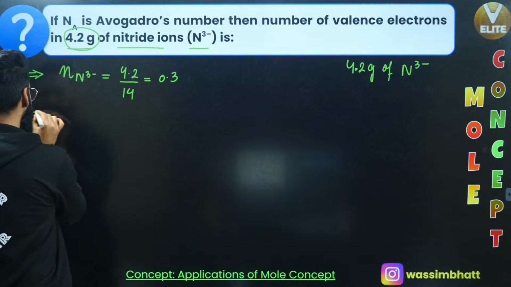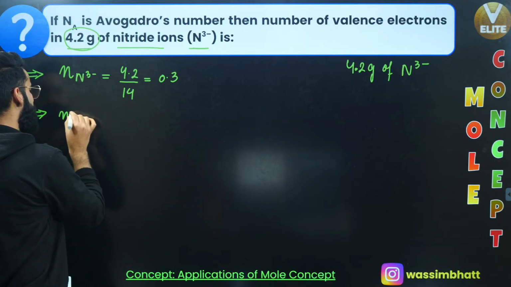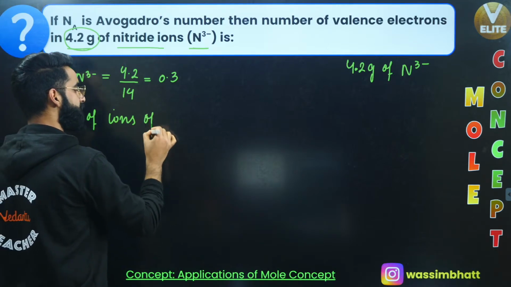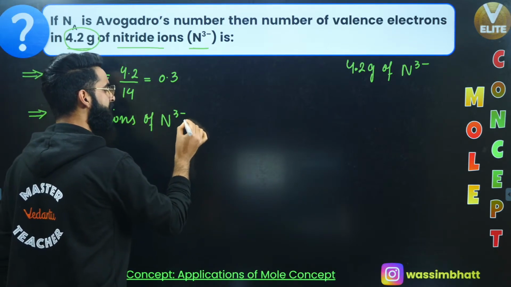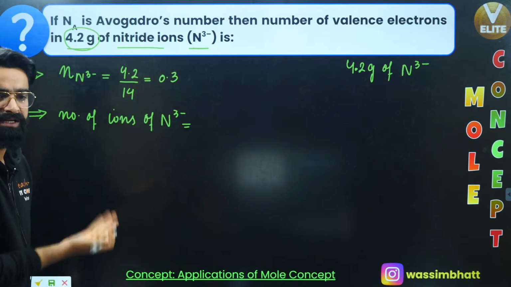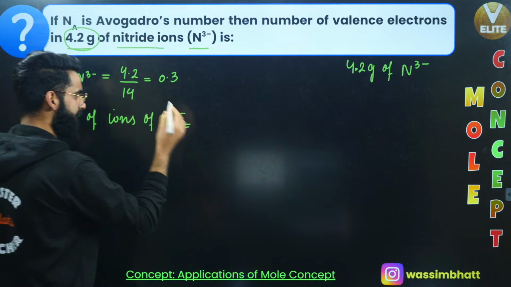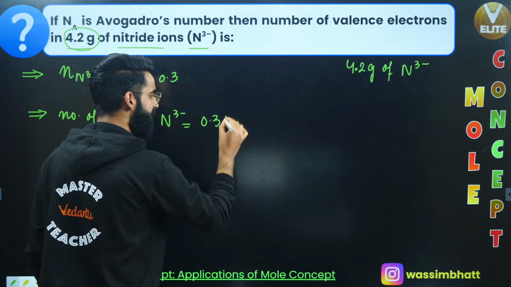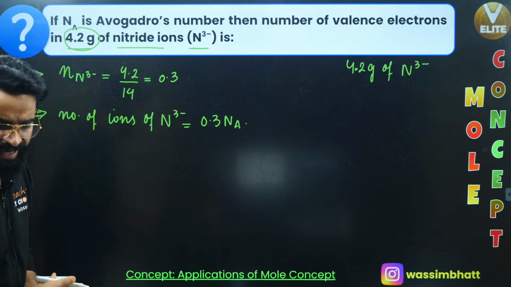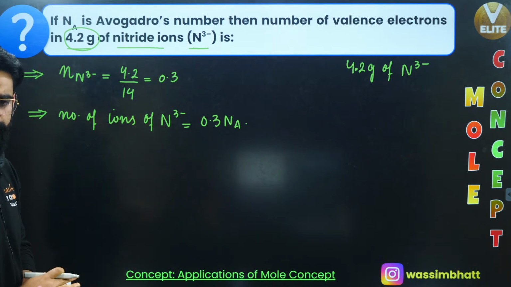Number two, let's calculate the number of ions, that means the number of particles of N3 negative. See, I know the number of moles of N3 negative. Now it's time to calculate the number of particles of N3 negative. It's going to be equal to 0.3 multiplied by Avogadro's number, yeah? So these many ions of N3 negative we have actually, okay?